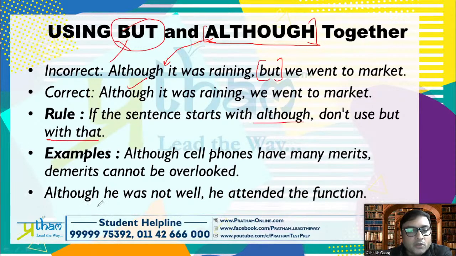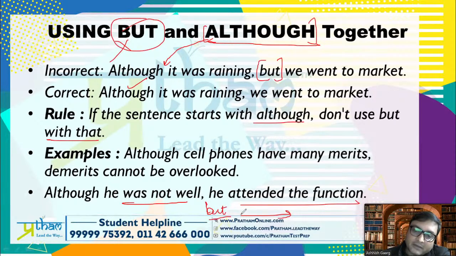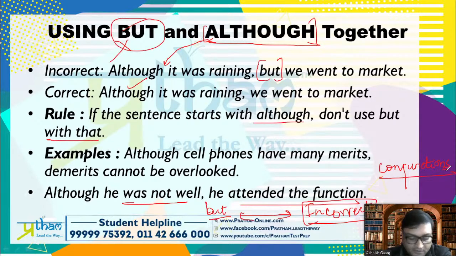Another sentence, look: Although he was not well, he attended the function. But many people we see say, although he was not well, but he attended the function. So when we use but with although, this becomes incorrect. We will be doing the usage of but when we do conjunctions. Okay, that is what we will do. Clear?